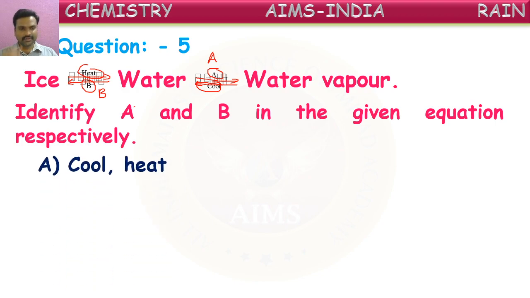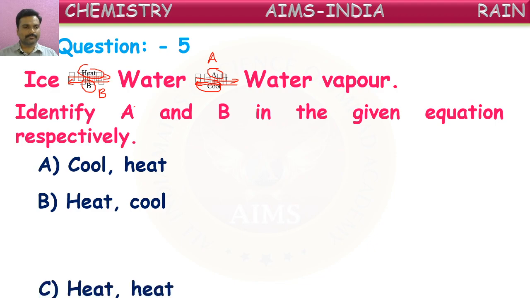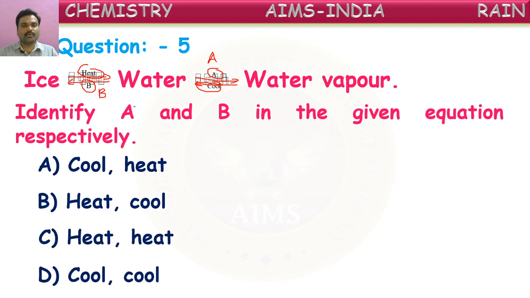The first one: A is cool, B is heat. In option B it is given: A is heat, B is cool. Then heat and heat, cool and cool. So what is the correct choice for filling these A and B in the given equations?